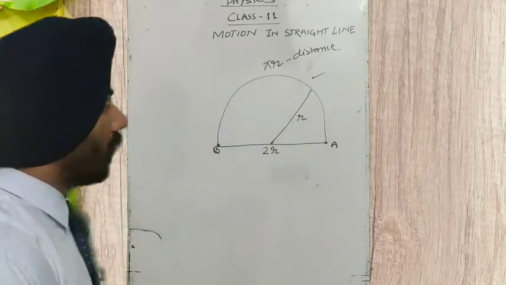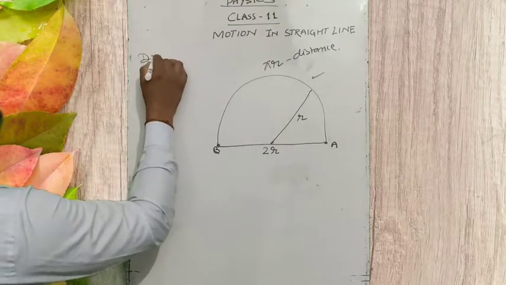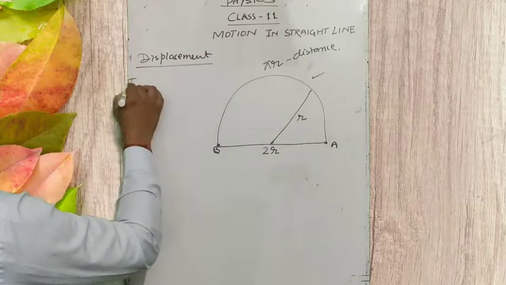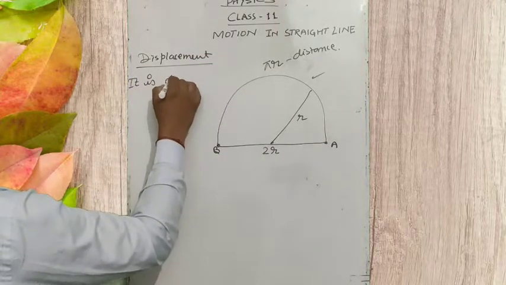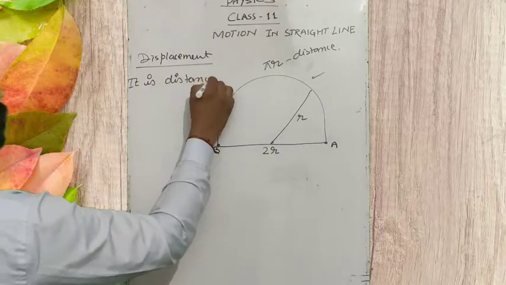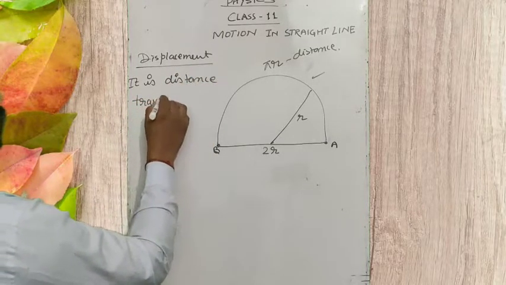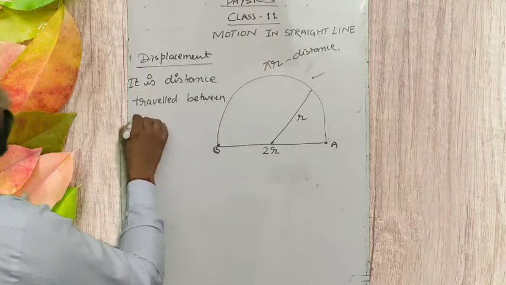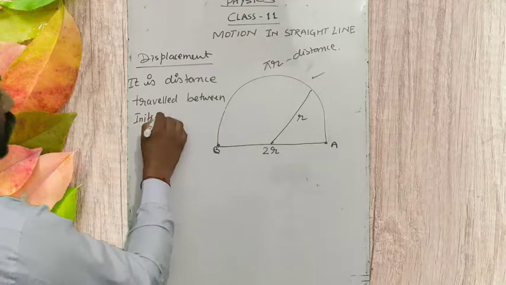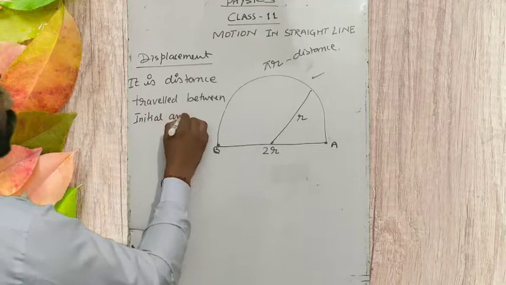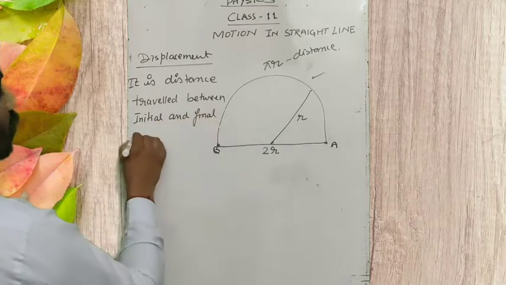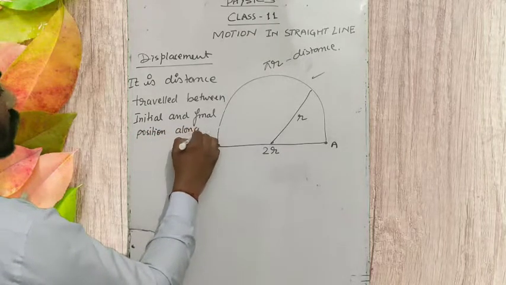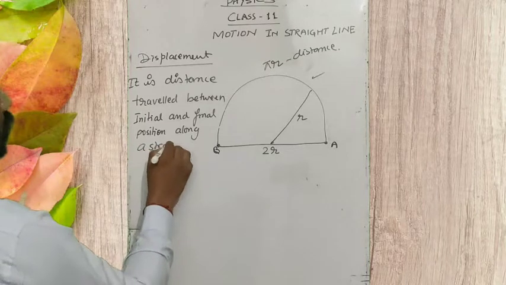What is the displacement? Displacement is the distance traveled between initial and final position along a straight line.